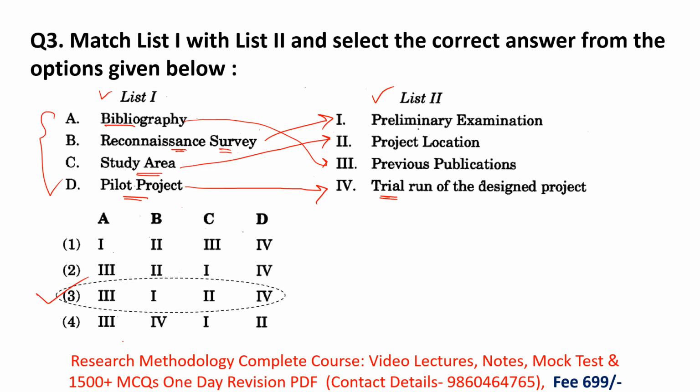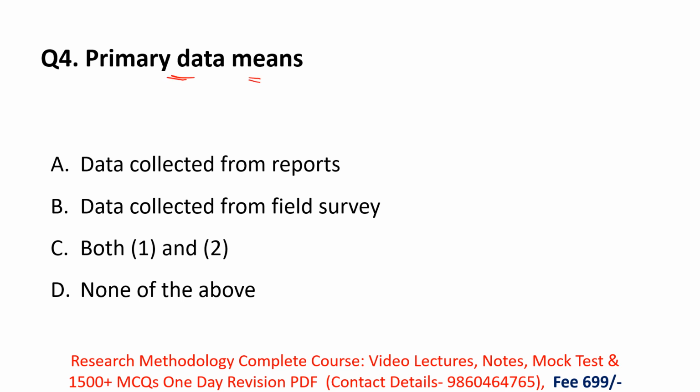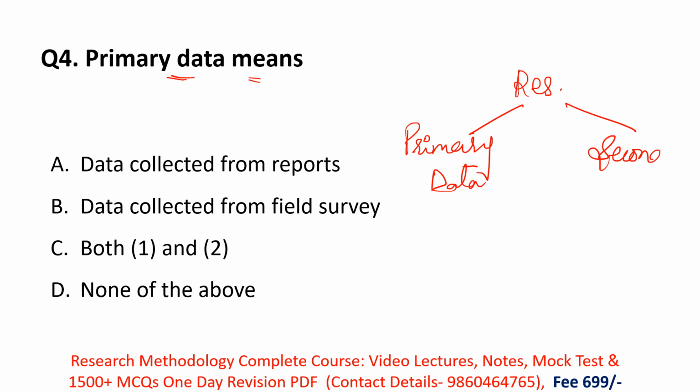Next question. Primary data means. So here they are asking the definition of primary data. Okay. So remember, in research there are two types of data. First is primary data and second is secondary data. Names are very easy. Primary data and secondary data. So remember, in your exam there will be a compulsory question on primary data or secondary data. So what is primary data?